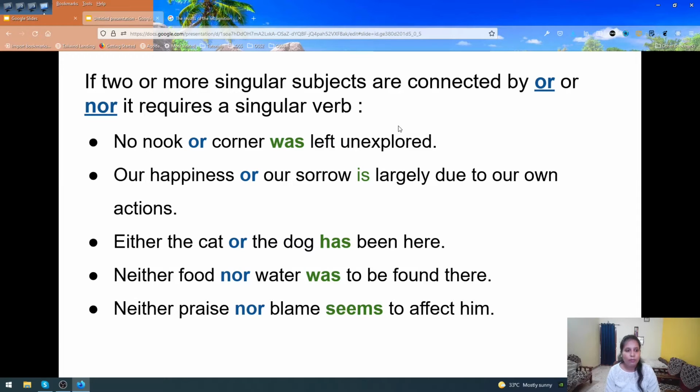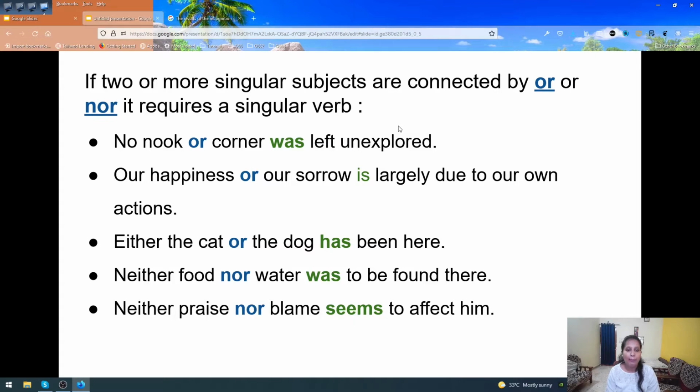Our first sentence is: No nook or corner was left unexplored. Here nook and corner both are singular nouns. Here we are talking about two places and both are nouns and they are singular, but they are connected with the word or, and that is why our verb here is singular, that is WAS, was. Here we cannot use were, we will use was. No nook or corner was left unexplored.